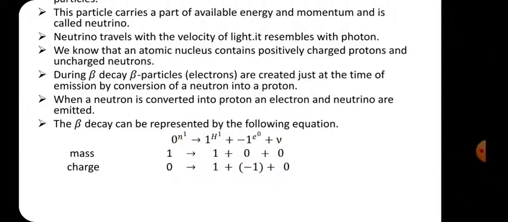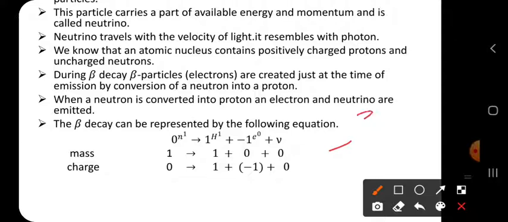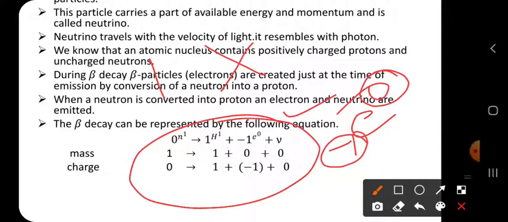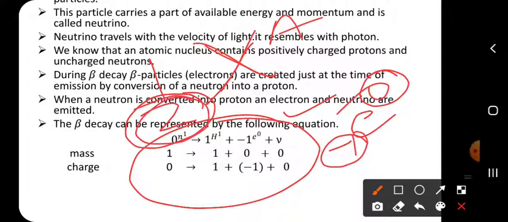See, the beta particle is shown as e with minus charge and 0 mass. Here, if it is an element in this equation, this side is denoted by mass and this side by protons or charges.